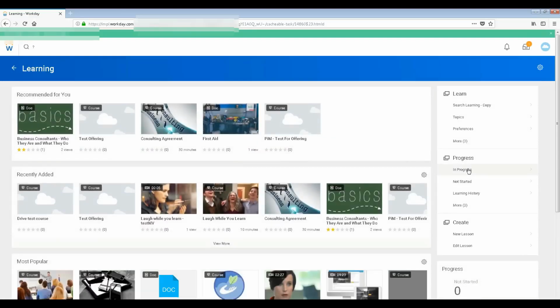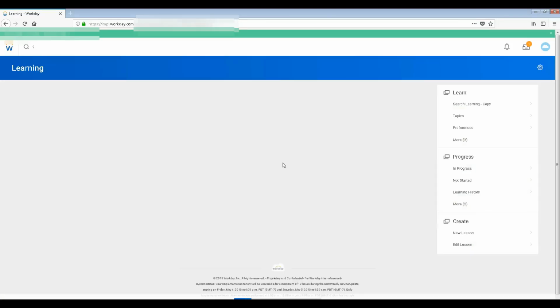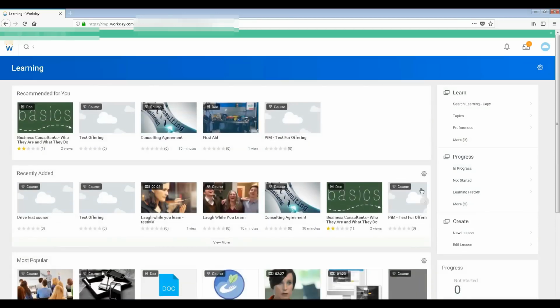Then in progress, if someone is studying, just see here. So you have no courses or lessons in progress. Actually I have not started anything, that's why I can't see. But it's just like a full LMS solution for your company, right? Let me tell you one thing. Workday is not about LMS. You got it, right? LMS is part of an HCM solution. It's a small part of it. That's why Workday is providing support for learning management system, right? So that's it for this LMS.